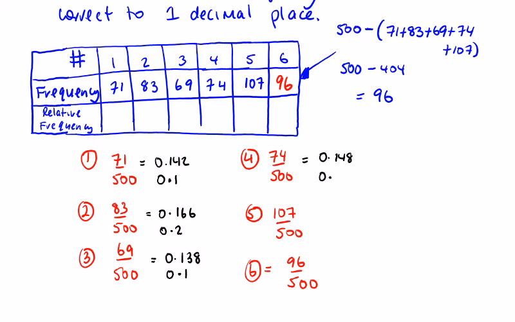So again, 0.1. 107 out of 500 is 214 out of 1000, 0.214 or 0.2. And 96 out of 500 will be 192 out of 1000, 0.192, which will be 0.2.